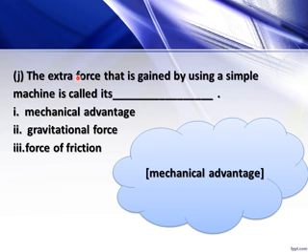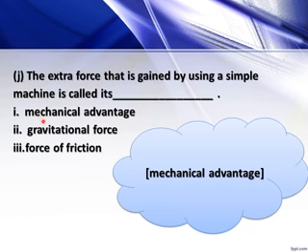Now number J, the extra force that is gained by using a simple machine is called its dash. Mechanical advantage, gravitational force, force of friction. Force of friction means force produced by rubbing two objects together. Gravitational force means a downward pull of the earth.